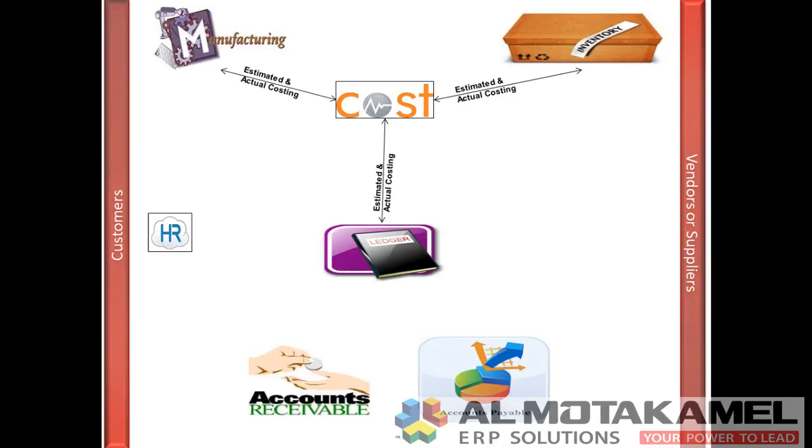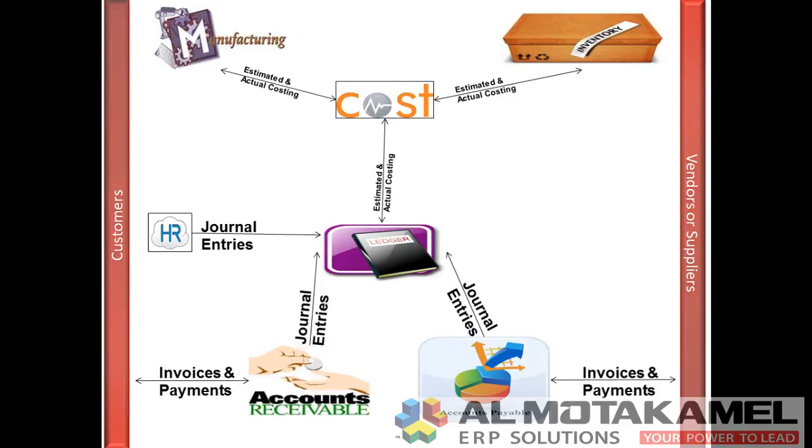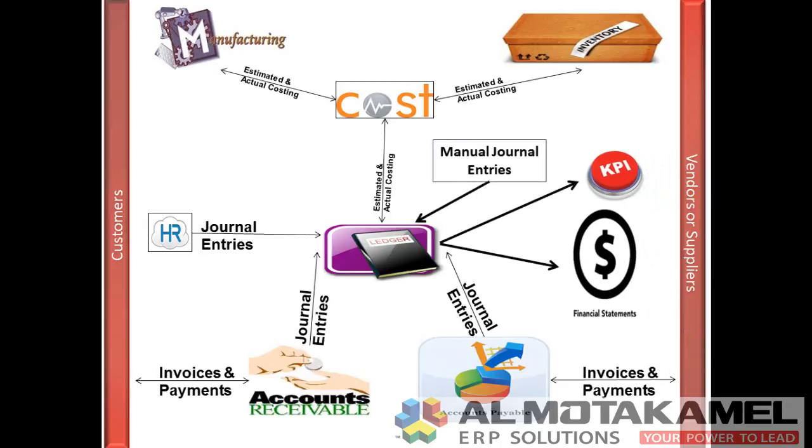The Human Resources Suite will trace every aspect regarding employees until reaching the salaries, which will transfer automatically to the Financial Module. Account Receivable will record the issued invoices and their payments for the customers. Also, Account Payable will record the received invoices and their payments for the vendors or suppliers. Both will transfer automatically the transactions to the Financial Module. The Financial Module, besides receiving all the transactions from subsidiary modules, has the ability to record any other journal entries, which will eventually lead to the KPI reports and financial statements reports.